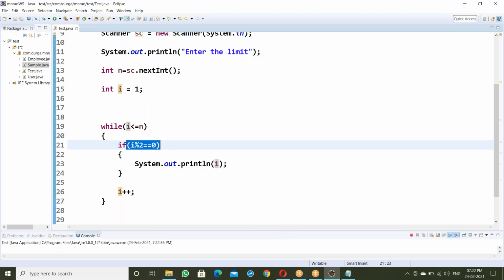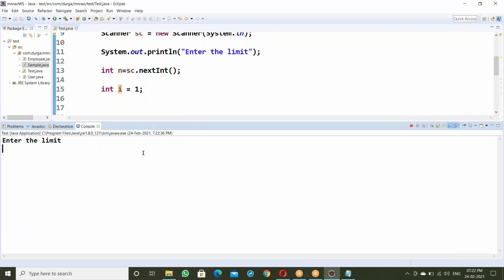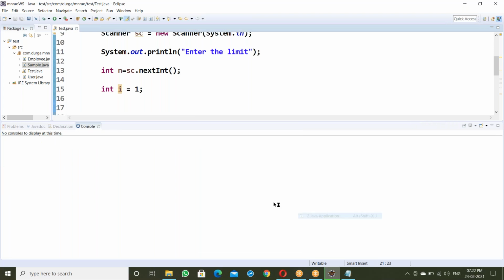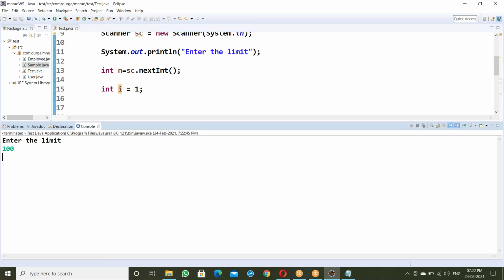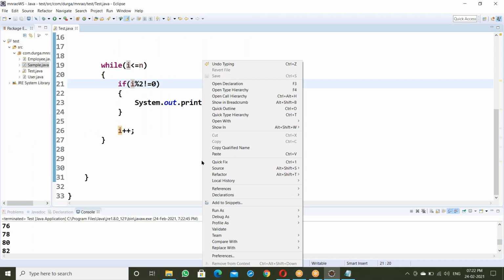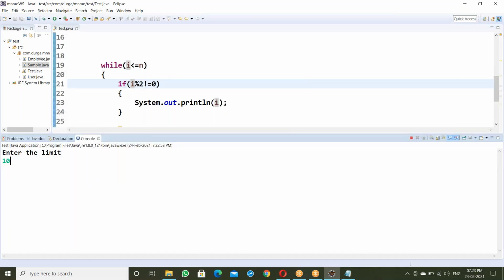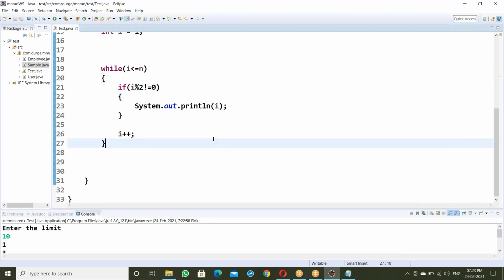Dividing by 2 here, checking for even numbers. Enter limit 10, all the even numbers. Suppose 100, all the even numbers. Suppose if you want odd numbers, not equal to 0 for odd numbers. With 10, all the odd numbers. Okay, fine.